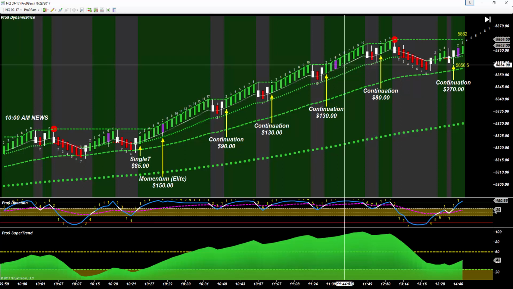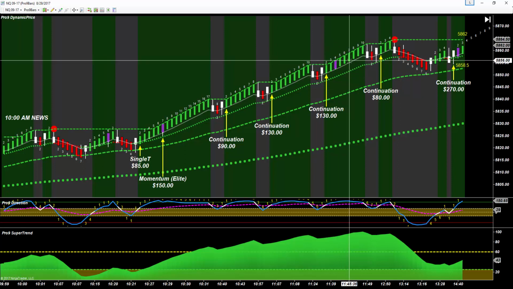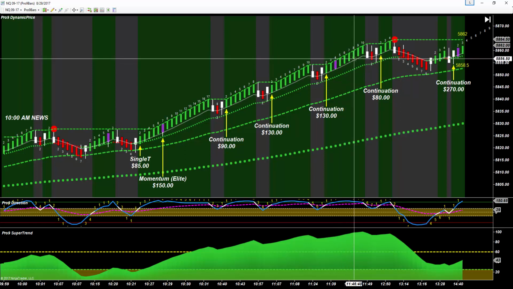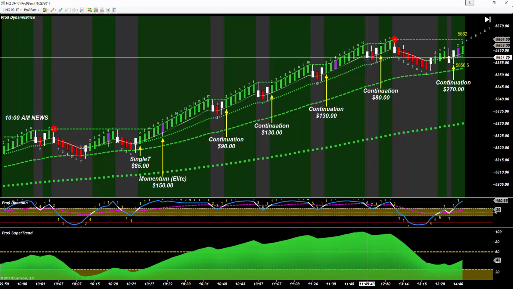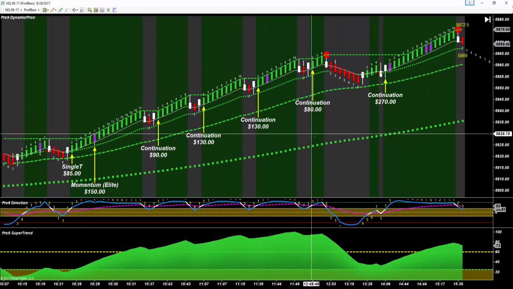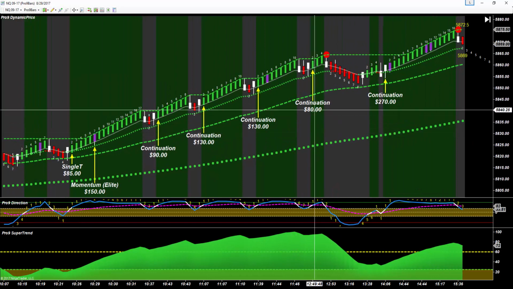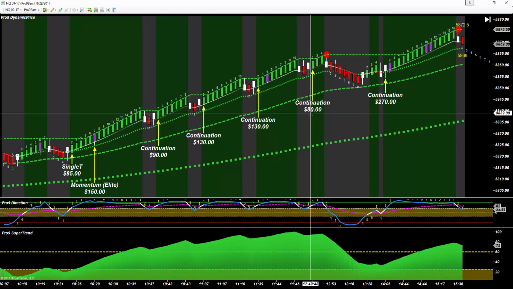We'll trail at the low of bar 6 and 7 when they close, and widen to the red DPI price after the close of bar 8, eventually getting stopped out by this turn bar. Then we have our fourth continuation where it runs out of steam, but this one does hit profit target with the runner getting stopped out at break even.